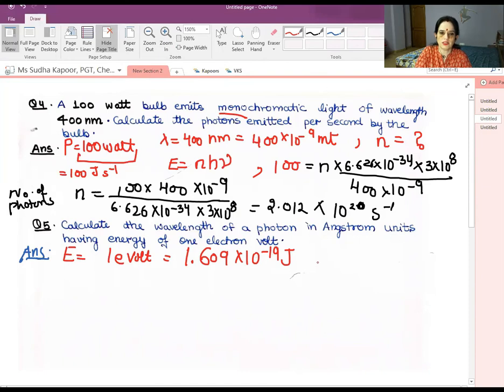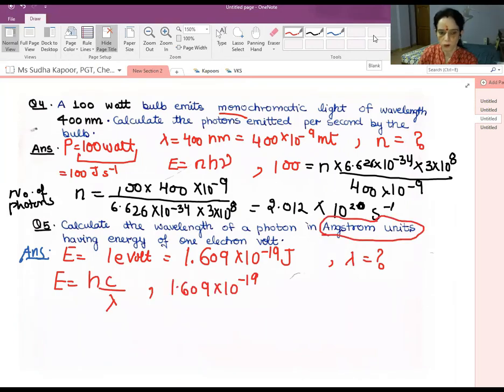Now we have to calculate lambda. Lambda is the question mark here, the wavelength is the question mark. Now nothing much important has to be done. It is just the application of the topic, E is equal to hc by lambda. So now putting the values for h, c and lambda.